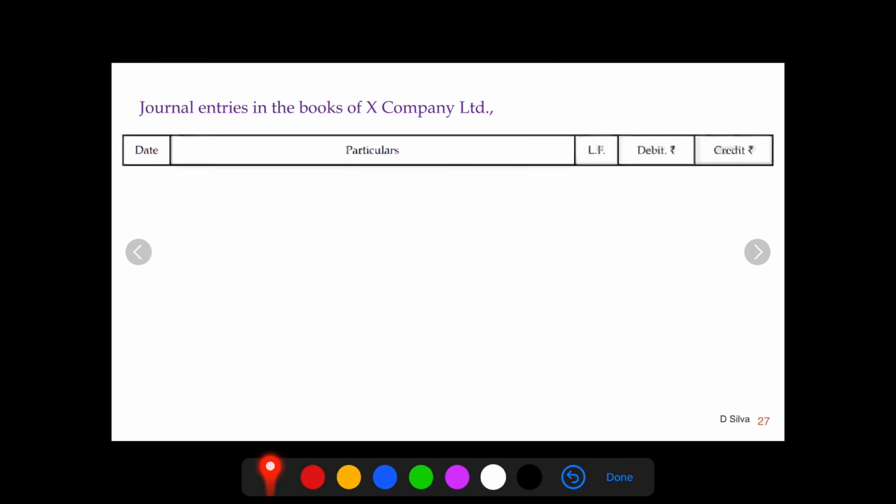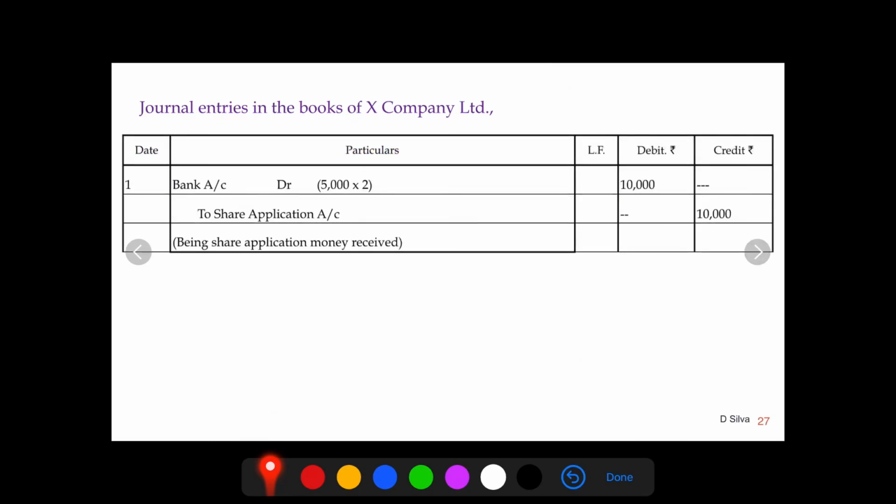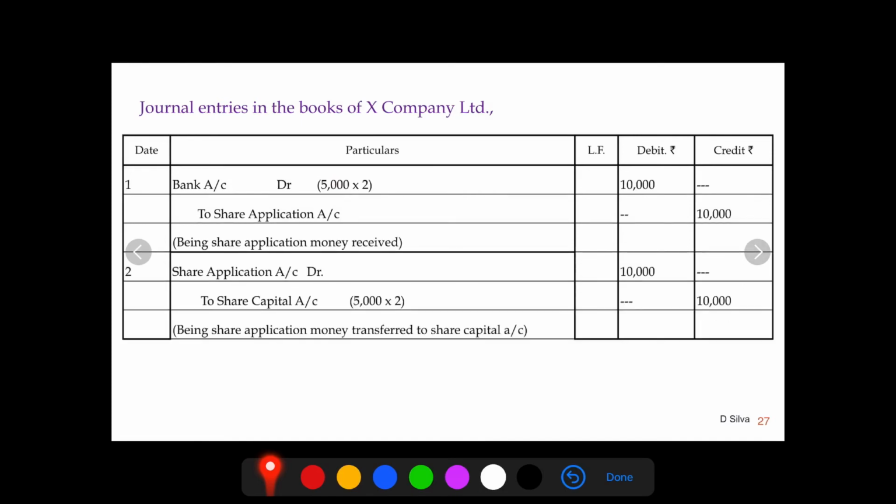Journal entries in the books of X Company Limited. The format of journal: bank account debit to share application account, 5,000 shares which are being issued at 2 rupees. The money that is being debited and credited is 10,000. For the application money being transferred to share capital account, share application account debit to share capital account, 5,000 shares of rupees 2 each, 10,000 is being debited and credited.